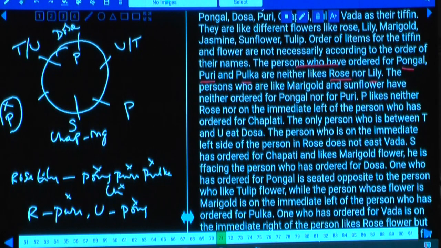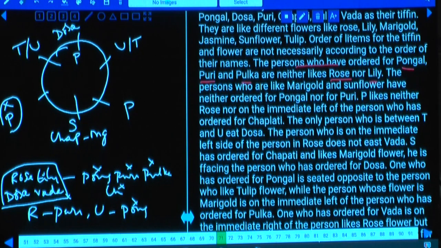And the person who likes rose and lily, what do they like? What are the remaining two food items left over here? Pongal, Puri, Pulka, and dosa is one. And what is the other? Dosa and vada. Hence, the person who likes rose and lily likes dosa and vada in any order. Are you following this one or not? Out of which the person who likes S and rose and vada.